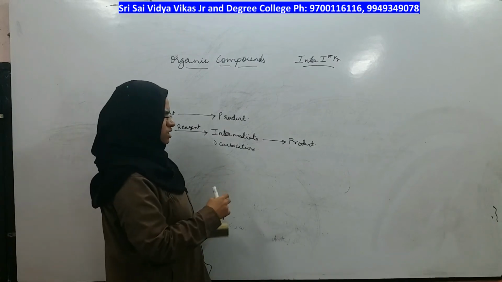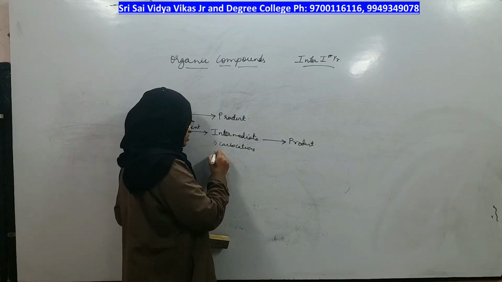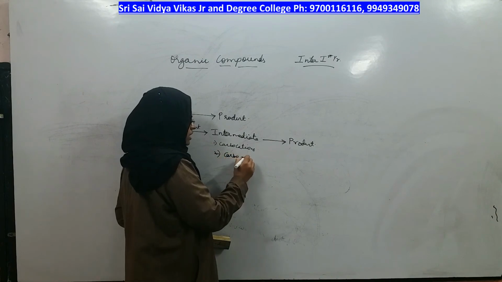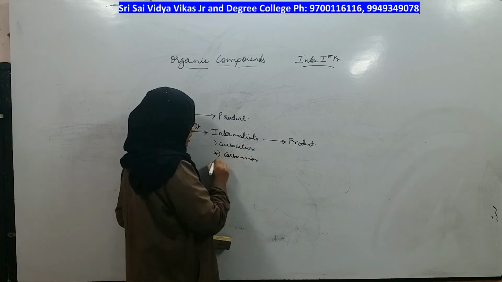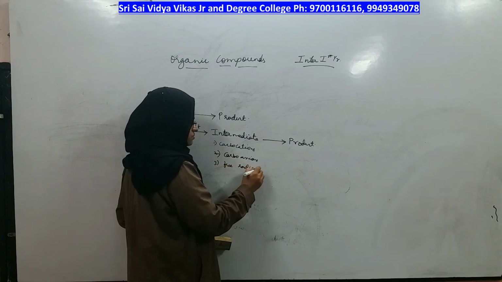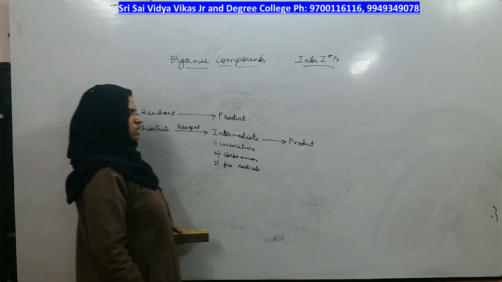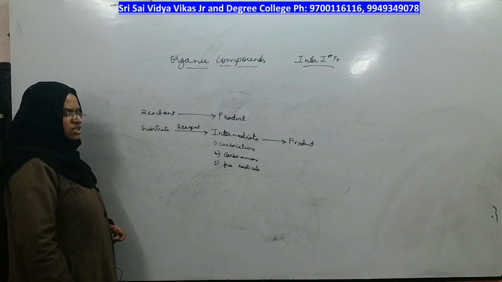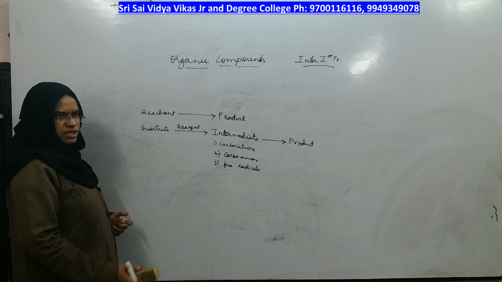But intermediates are actual carbocations, carbanions and free radicals. Now we will look into the 3 intermediates individually and find out their order of stability.